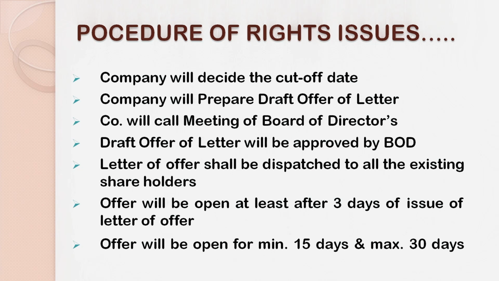In the third step, after preparing the draft offer letter, the company will call a board of directors meeting. In the next step, the board of directors will approve the draft offer letter in the meeting. Finally, when the board approves it, it will be transformed into the offer letter.